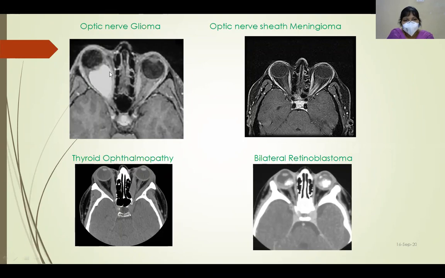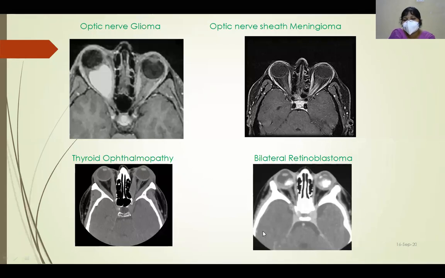So this is optic nerve glioma. You can see a hyperdense lesion present surrounding the optic nerve. And this is a case of optic nerve sheath meningioma. Here you can see there is an increased hyperdense lesion surrounding the optic nerve sheath. And this is a case of thyroid ophthalmopathy where we see thickening of the extraocular muscles. This is an important feature in thyroid ophthalmopathy.